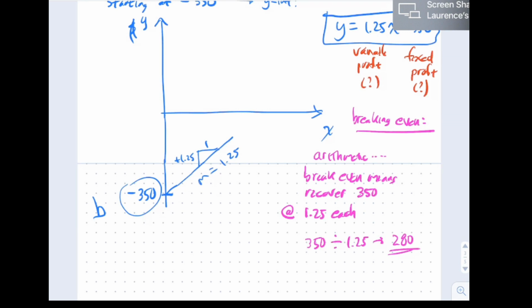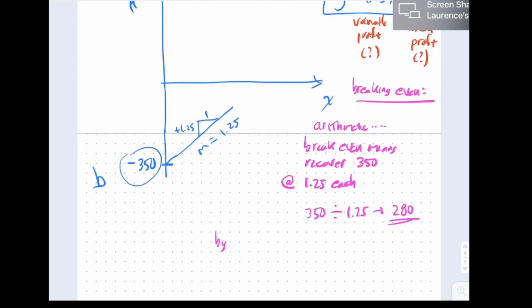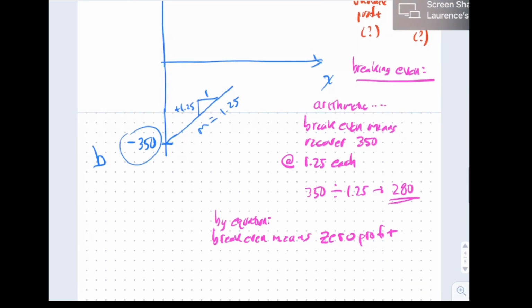But notice the equation: break even means zero profit. Remember, you start with a negative profit because you had to spend $3.50. When the profit gets to zero, you're breaking even.